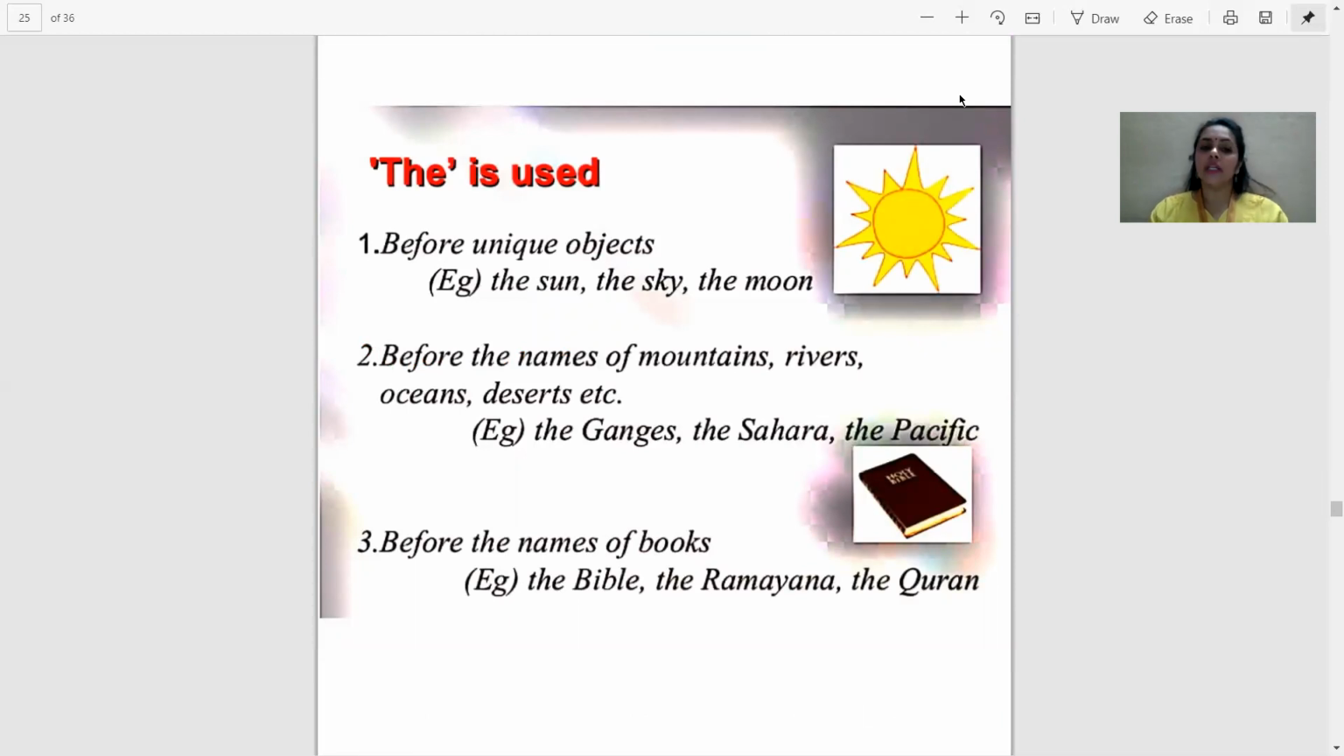Rules. "The" is used before unique objects, such objects which are one of their own kinds. For example, the sun, the sky, the moon.